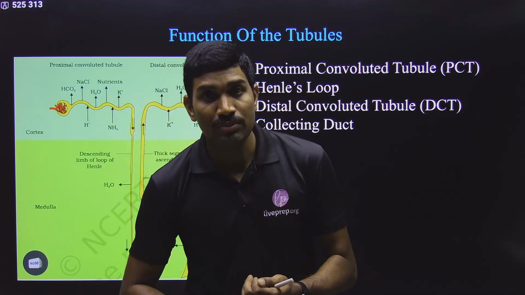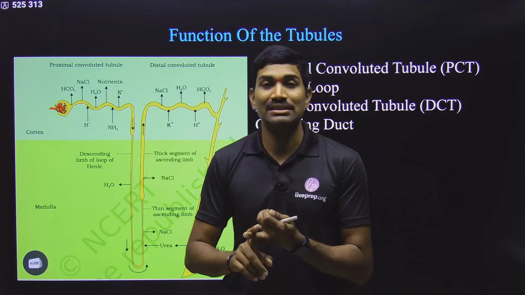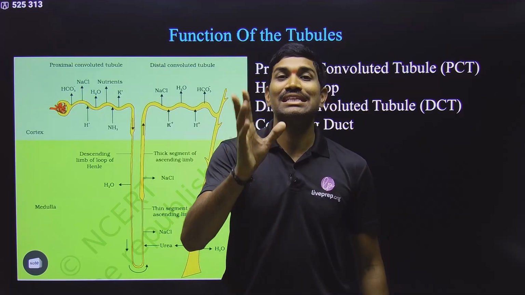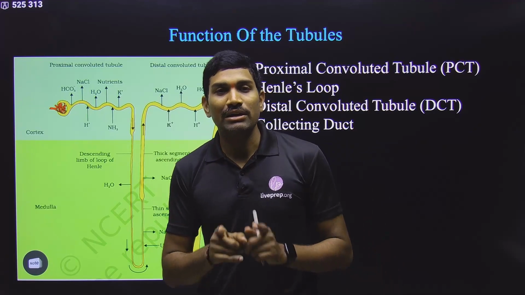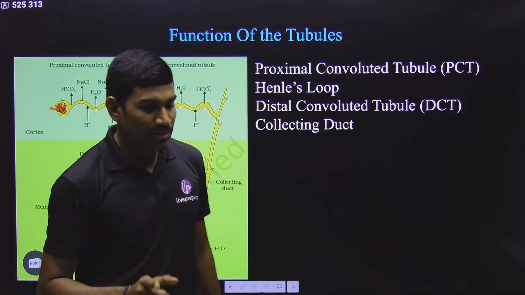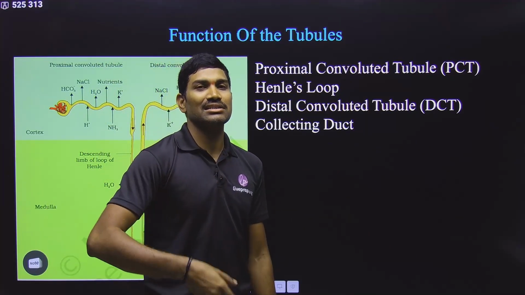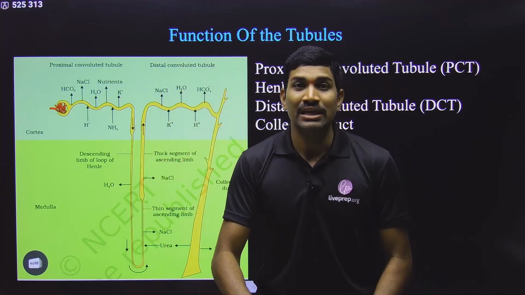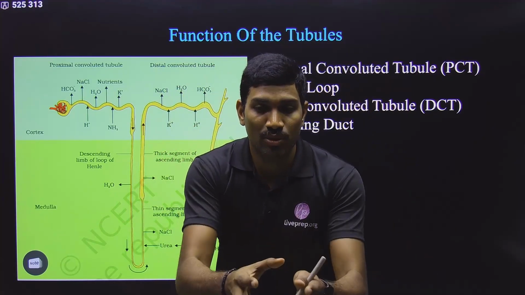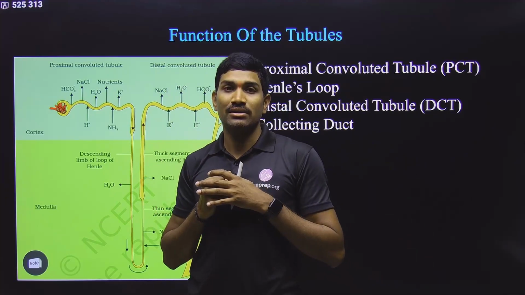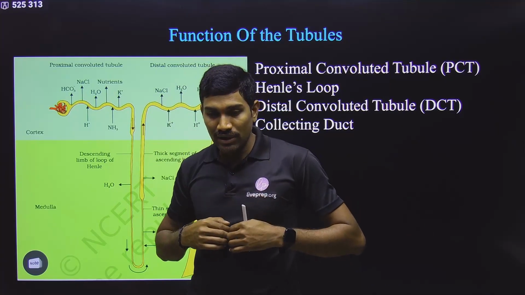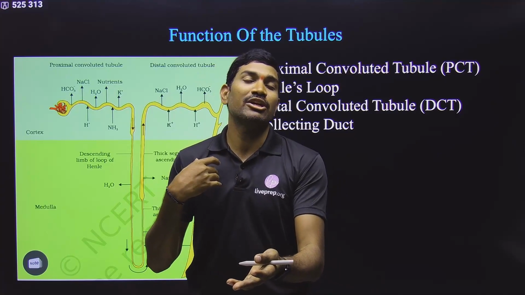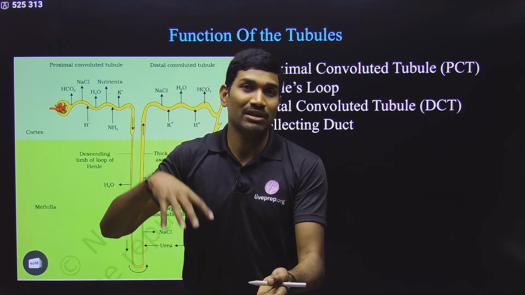These reabsorptions and secretions are a selective process. What is the meaning of this selective? It all depends on the body conditions. Please remember this. What is the meaning of selective secretion, selective reabsorption? Based on the body conditions. If something is required for the body, then it will be reabsorbed. If it is not required, then it will be released, meaning secreted. So it always depends on the body conditions at that particular time.